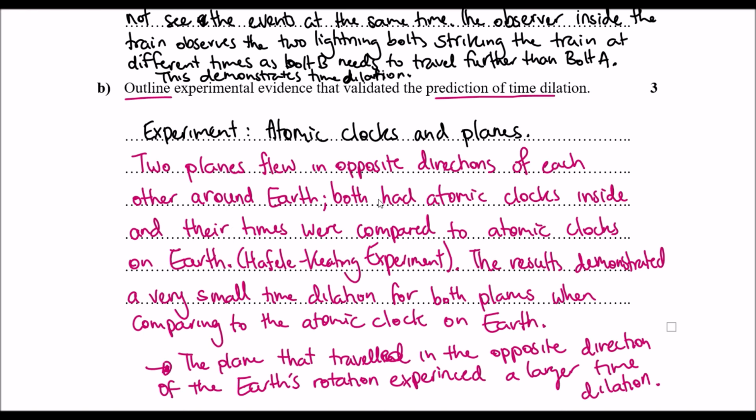So just to summarize, two planes flew in opposite directions around the Earth, and their times were compared with the atomic clocks on Earth. What they found was the two atomic clocks on the planes had a very small time dilation when compared with the atomic clock on Earth, and specifically, the plane that traveled in the opposing direction of the Earth's rotation experienced a larger time dilation.